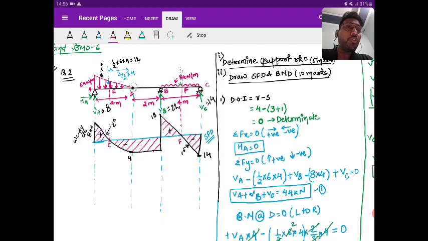So I'm giving you 3 to 4 minutes to draw the bending moment diagram. See the critical points, find the bending moment at each point. The point which you obtained now, that is E and F, try to find the distance and then apply the bending equation, and then get the value of bending moment at these points and try to draw the diagram. Take 4 to 5 minutes, not a problem.